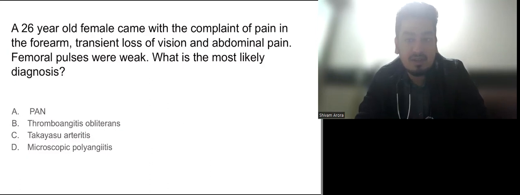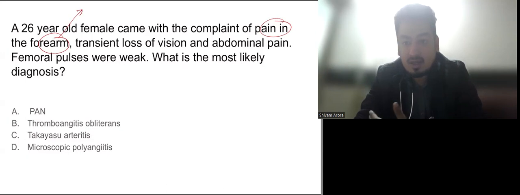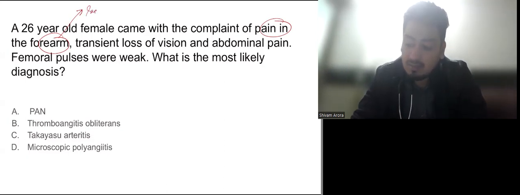The question states that a 26-year-old female came with the complaints of pain in the forearm, transient loss of vision, and abdominal pain. Femoral pulses were weak. What is the most likely diagnosis? The question says that the patient is having pain in the forearm. Pain in the forearm, forearm means below the elbow. Pain there means either the radial artery or the ulnar artery has a problem.